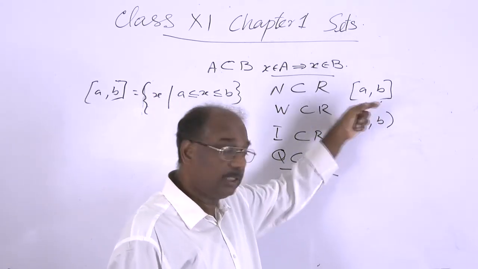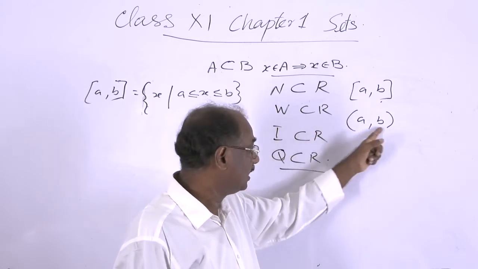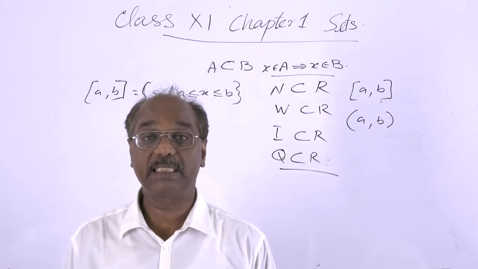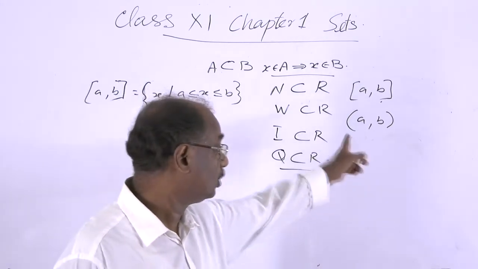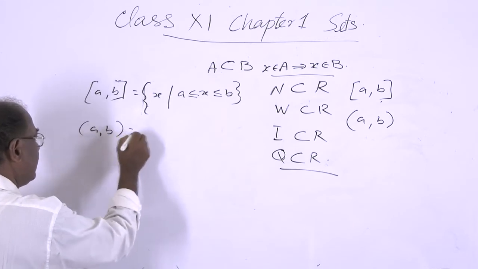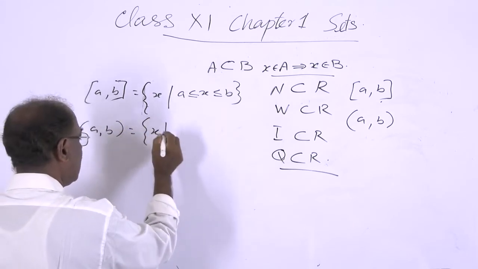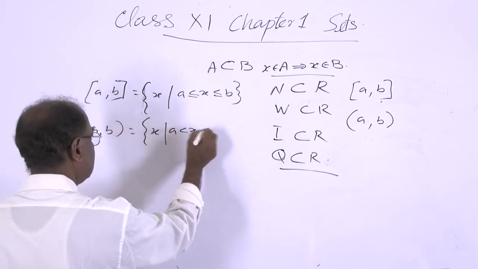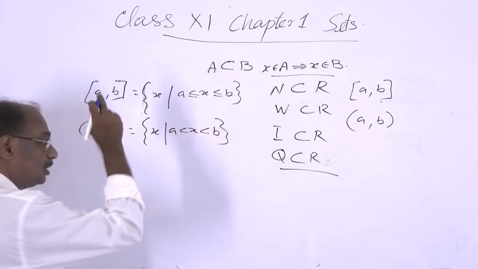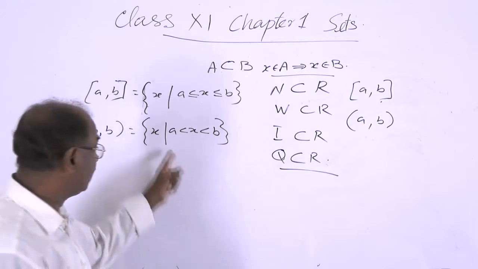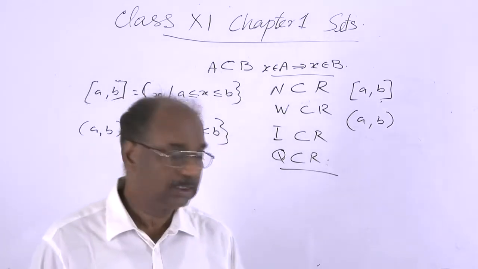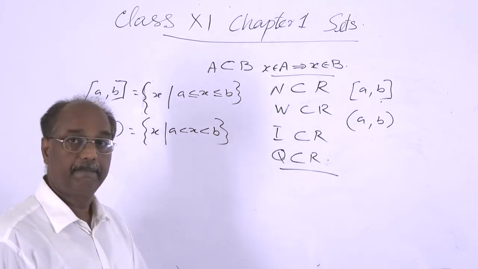In the closed case, the endpoints are also included. In this case, the endpoints are not included. All other real numbers excluding a and b belong to this, and therefore in set builder form the interval (a, b) is equal to the set of all x such that a < x < b. Here x cannot take the value a or b. So this is the open interval.